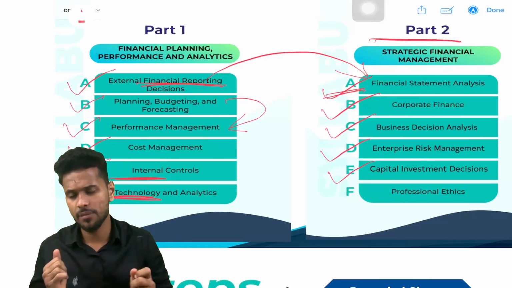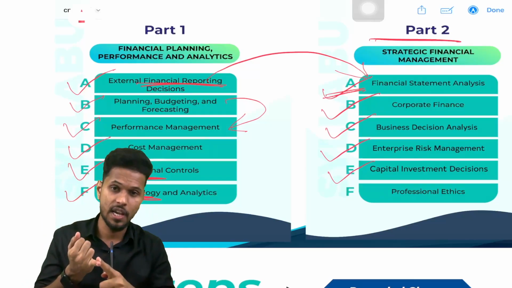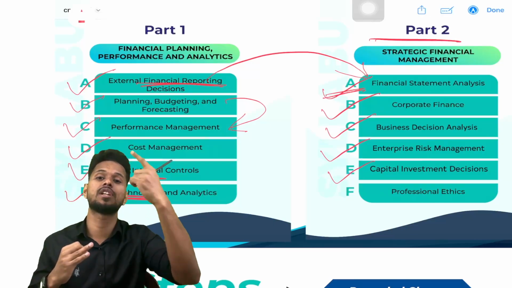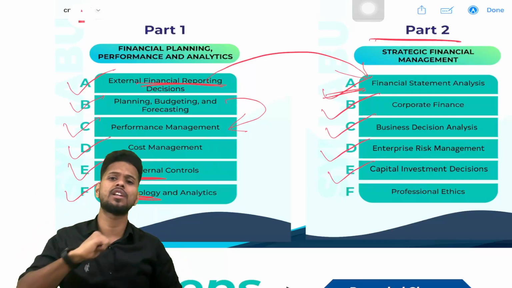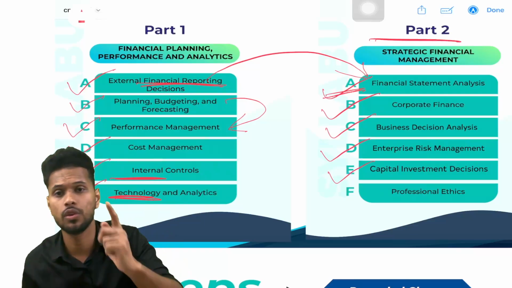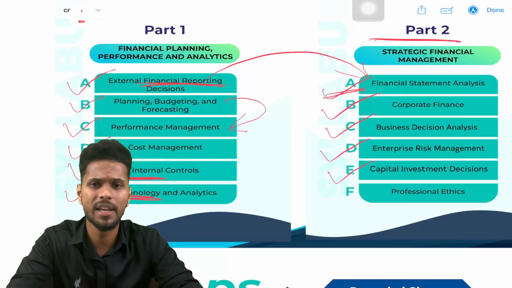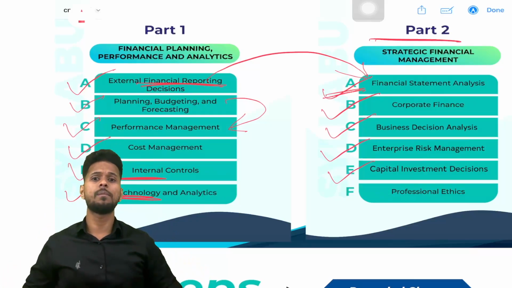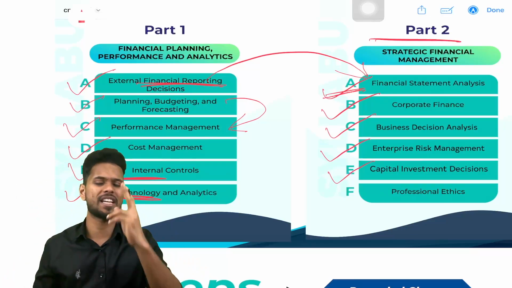Before making an investment, we should investigate all the matters, like how much risk it is, how much profit we will get, and whether this business will sustain in the future also. So we should consider many factors. After analyzing or investigating all these, we should make the decision. So that is what capital investment decision is. You should invest in a project that will give you the maximum return.